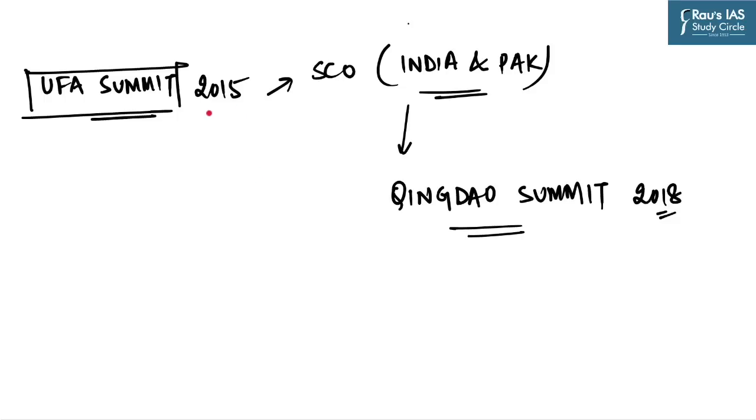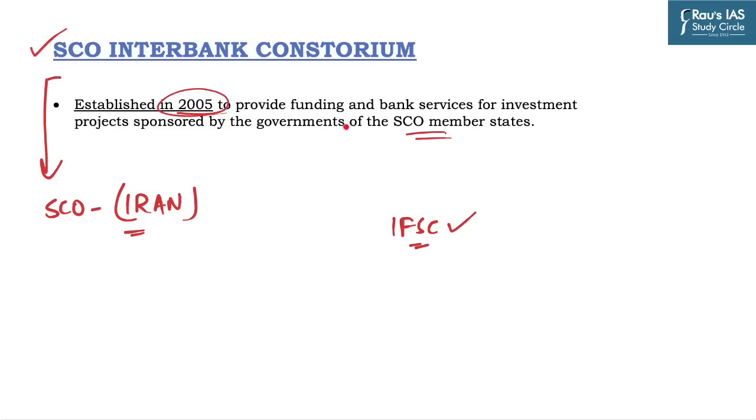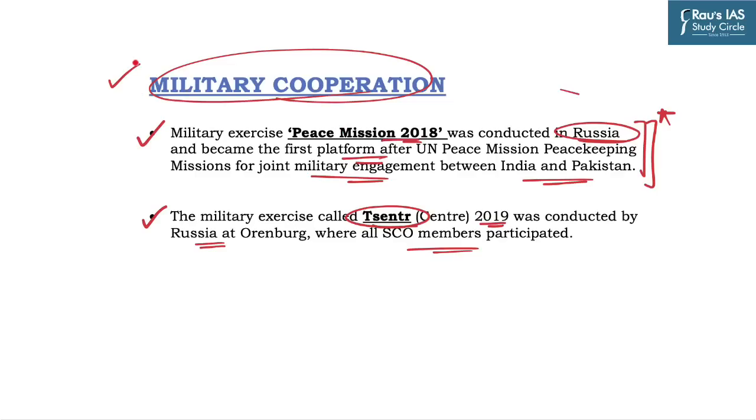Further, we talked about the UFA Summit of 2015, in which India and Pakistan were included in SCO as full members, the SCO Business Council, SCO Interbank Consortium, and the military cooperation of SCO members. Always try to cover such topics by considering the different dimensions, be it political, economy, or military. By incorporating such dimensions, you can enrich your answers manyfold.